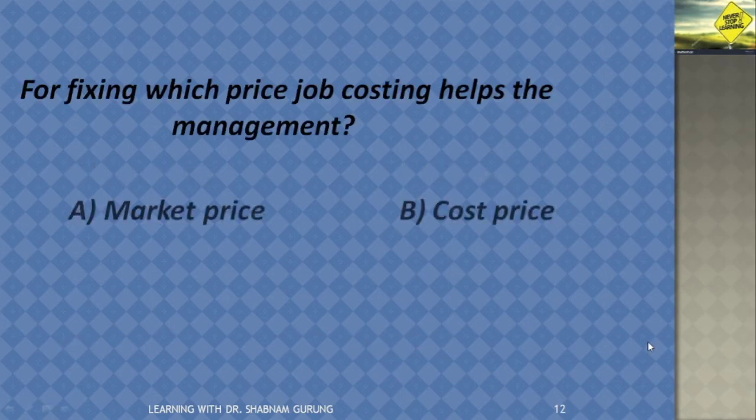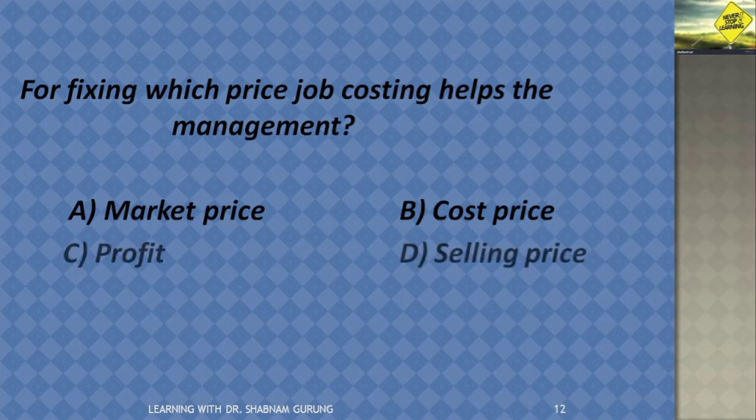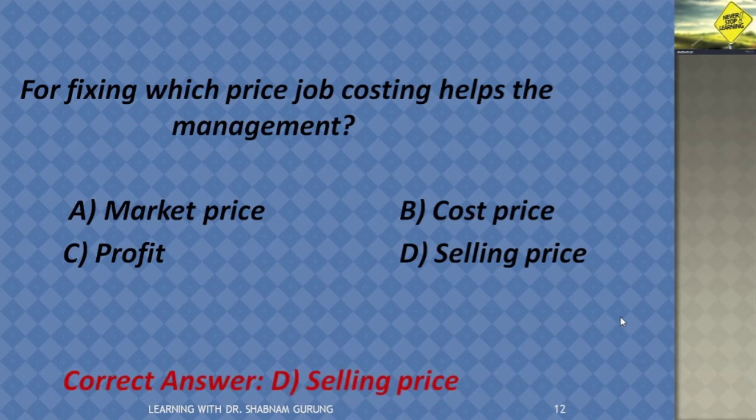For fixing price with job costing helps the management. A, market price, B, cost price, C, profit, D, selling price. So job costing helps the management for fixing of selling price.